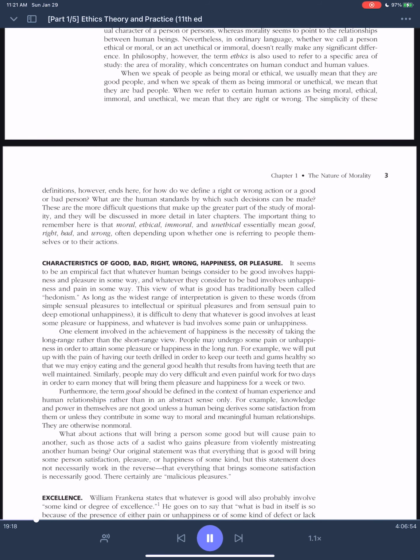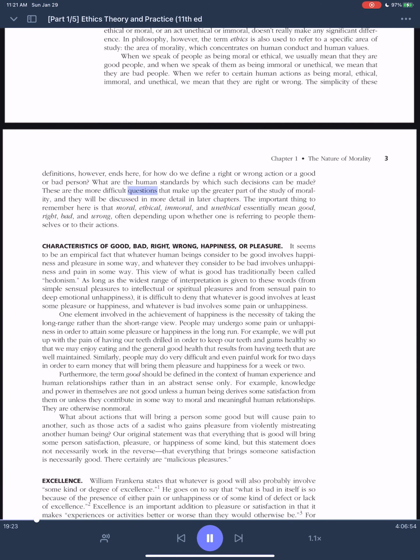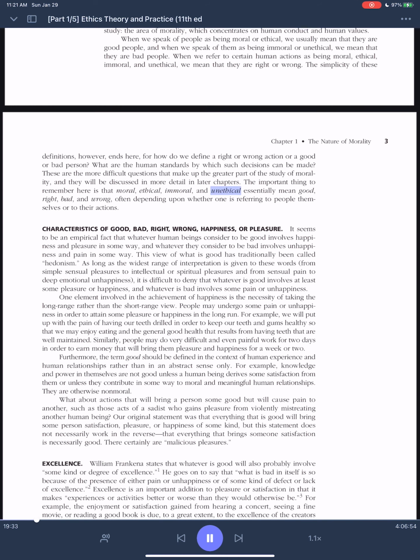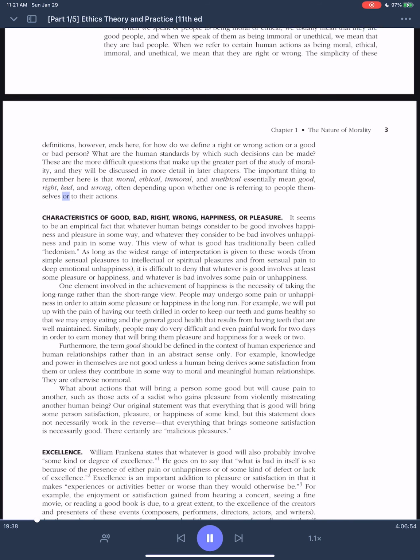For how do we define a right or wrong action or a good or bad person? What are the human standards by which such decisions can be made? These are the more difficult questions that make up the greater part of the study of morality, and they will be discussed in more detail in later chapters. The important thing to remember here is that moral, ethical, immoral, and unethical essentially mean good, right, bad, and wrong, often depending upon whether one is referring to people themselves or to their actions.